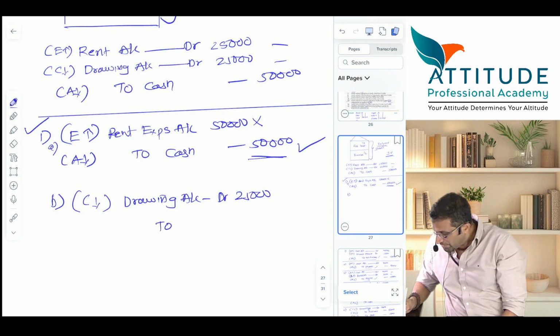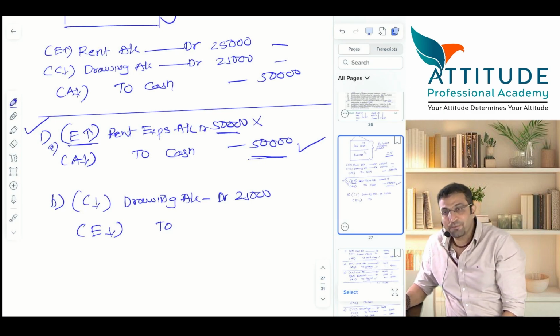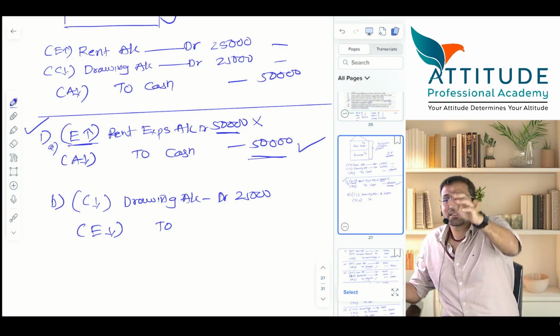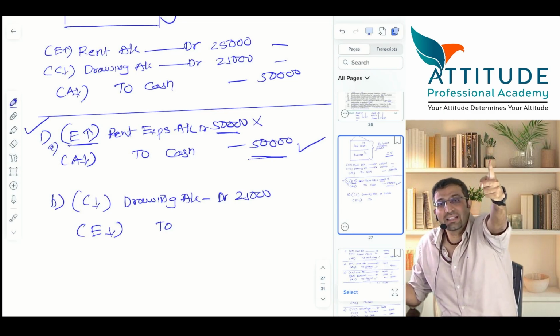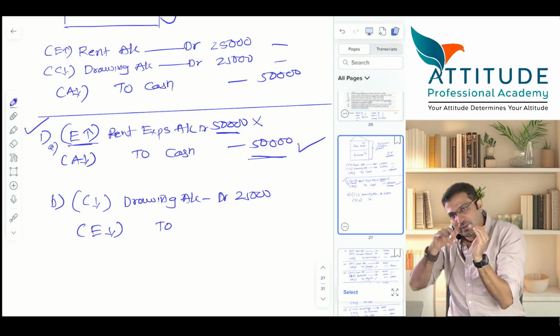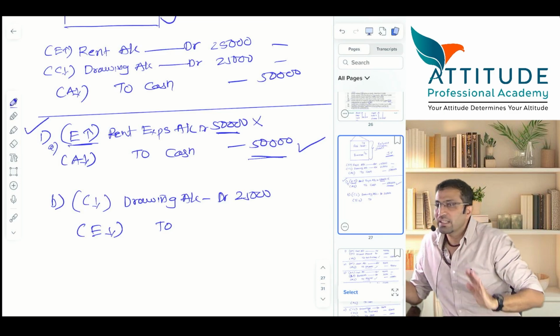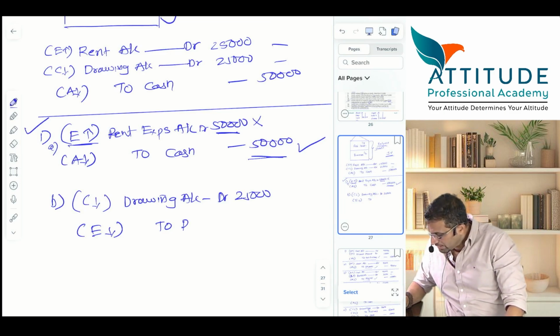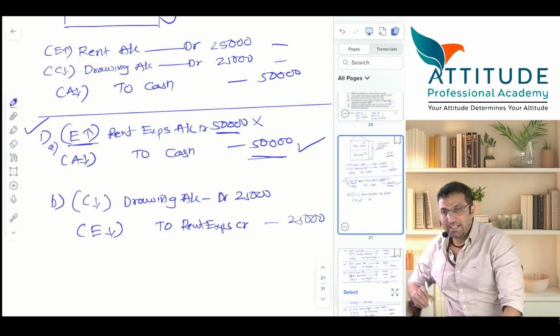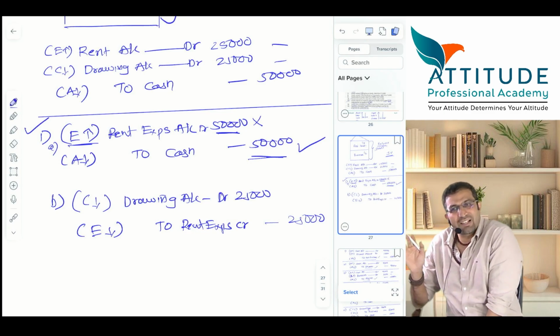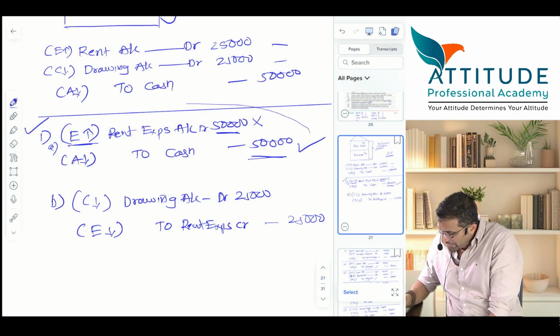Drawings account debit, how much? 25. Very good. Expense reduces. Expense is unnecessarily debited by how much? The unnecessary excess debited is how much? 25. So will you reverse 50 or only 25? Reverse only as much as is wrong. Understood? So tell me, rent expense credit how much? 25. The question of the cash account does not arise here. Cash is credited 50,000 correctly. Did you understand this? I think in the answer they have given it like this.